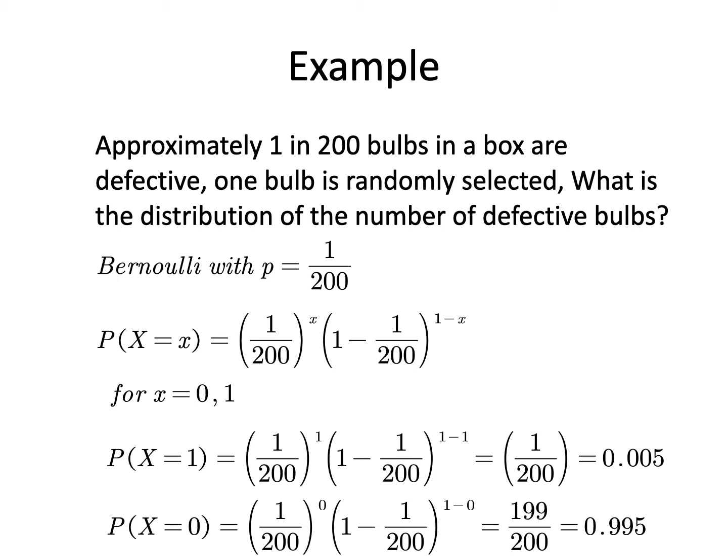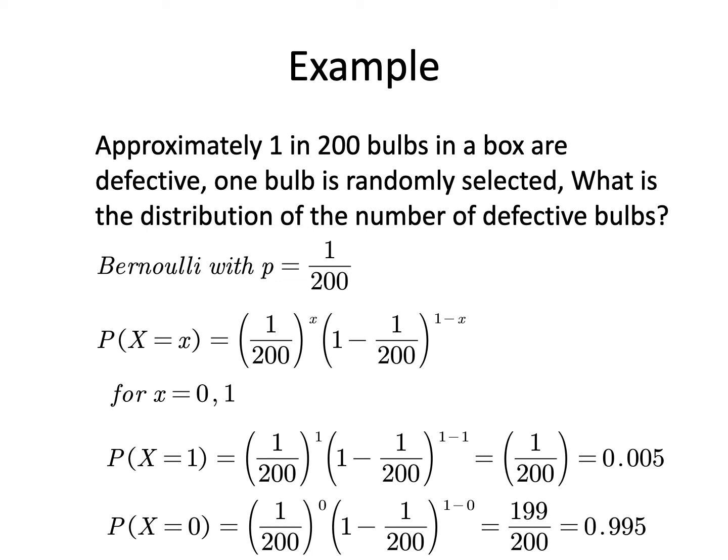So the number of defective bulbs is going to have the Bernoulli distribution with parameter p, where p is simply the probability that any single bulb is defective, which is about 1 divided by 200.